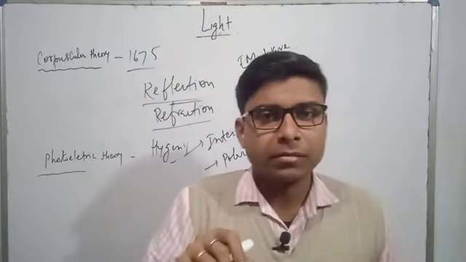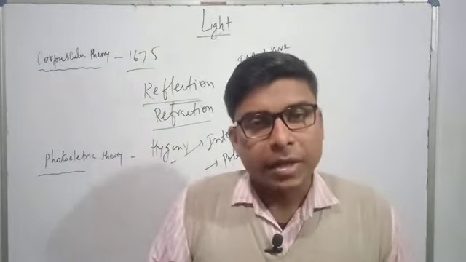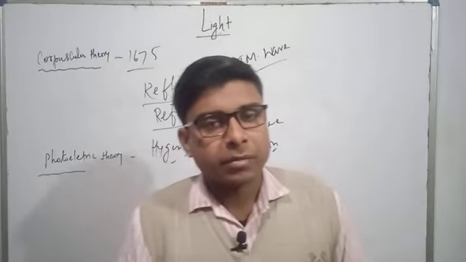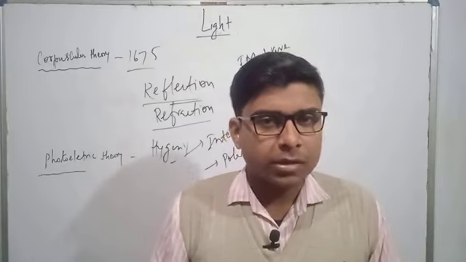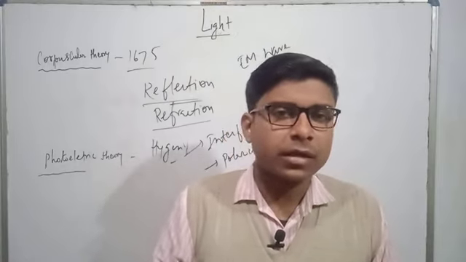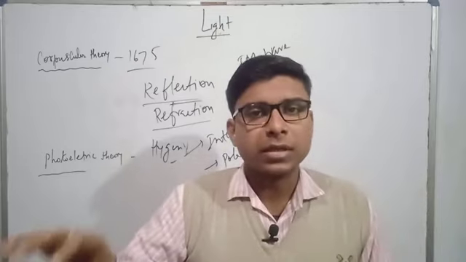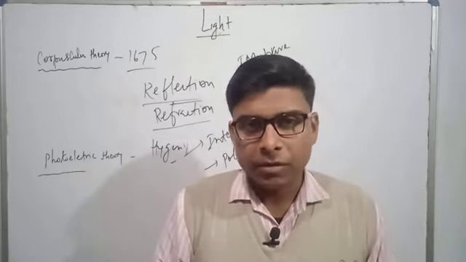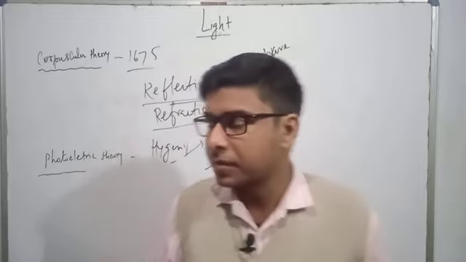There are two types of waves that you know: one is the mechanical wave, and the second is the electromagnetic wave. A mechanical wave requires a medium to travel, whereas an electromagnetic wave doesn't require any medium. Sound requires a medium to travel, that's why it is a mechanical wave. But light doesn't require any kind of medium, so it is an electromagnetic wave.